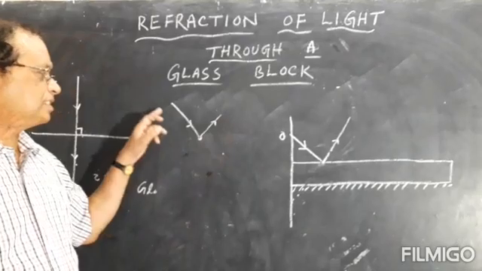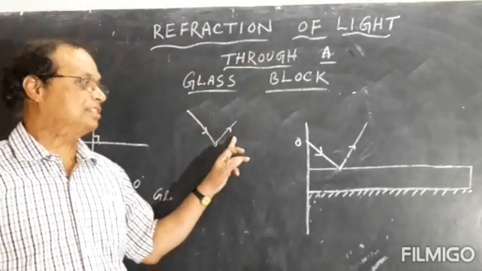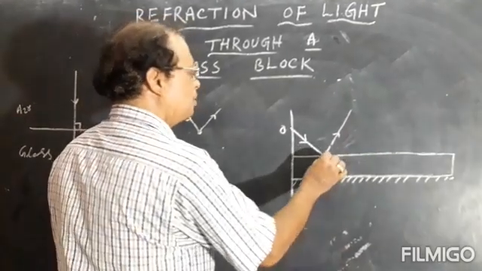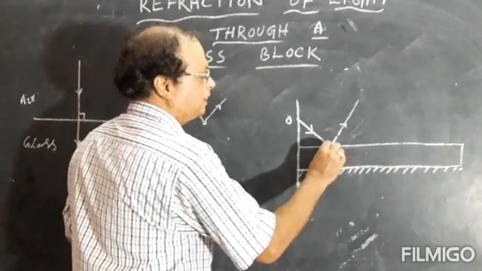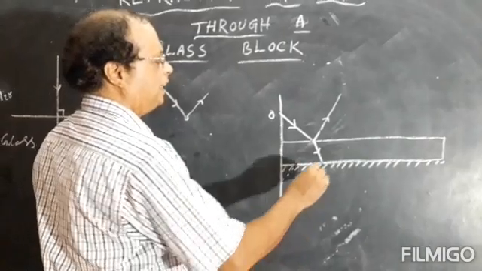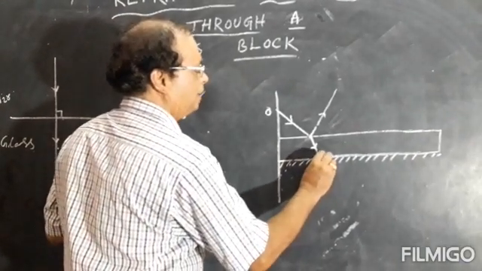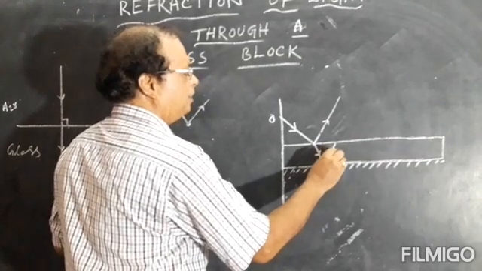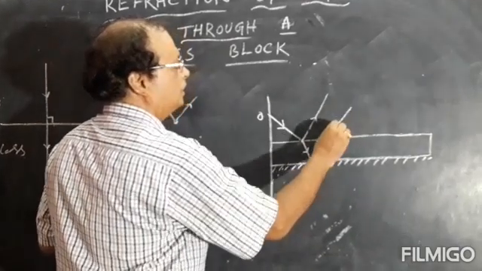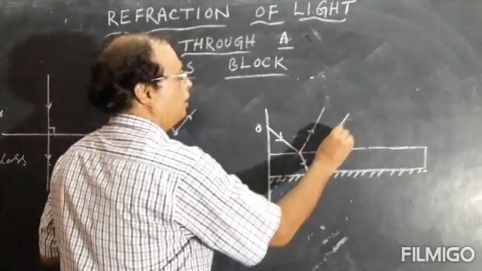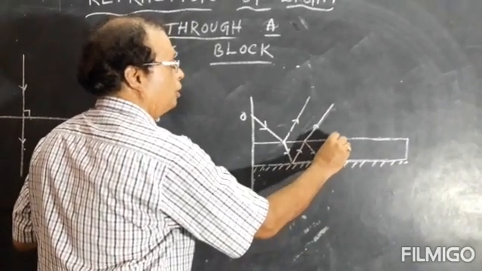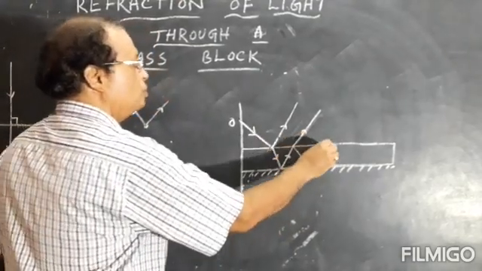So when light strikes an object, three things will take place. Here, this is the incident ray. Part of light will be reflected, and maximum light will be transmitted, that is refracted, because glass is transparent. So this is the refracted ray. Now from this surface, maximum light will be reflected. Then here, maximum light will be refracted, and part of light will be reflected. Again, the process will continue.